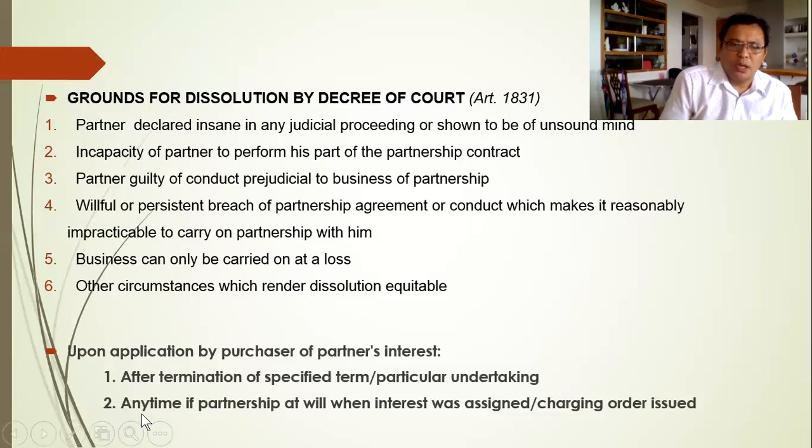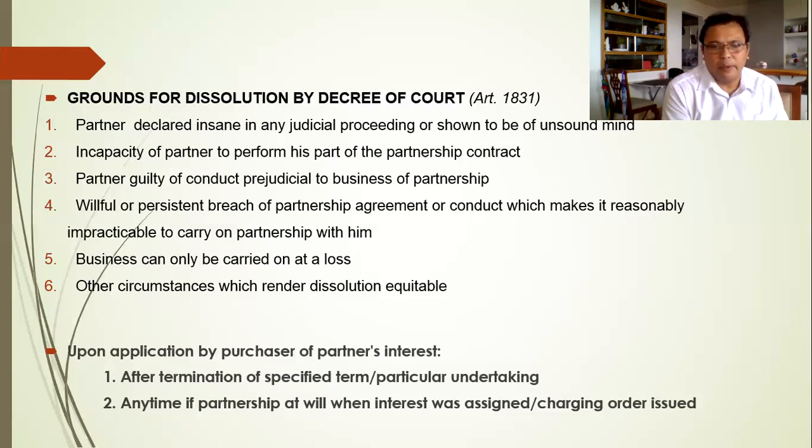Number 2, a purchaser of a partner's interest may apply for dissolution if at any time the partnership is at will, when the interest was assigned or a charging order issued. So there is assignment of interest again to another person, or there is a charging order issued by a court of law. So probably the court has decided that a partner's interest should be transferred to the creditor. And ay utang, the partner then is foreclosed.